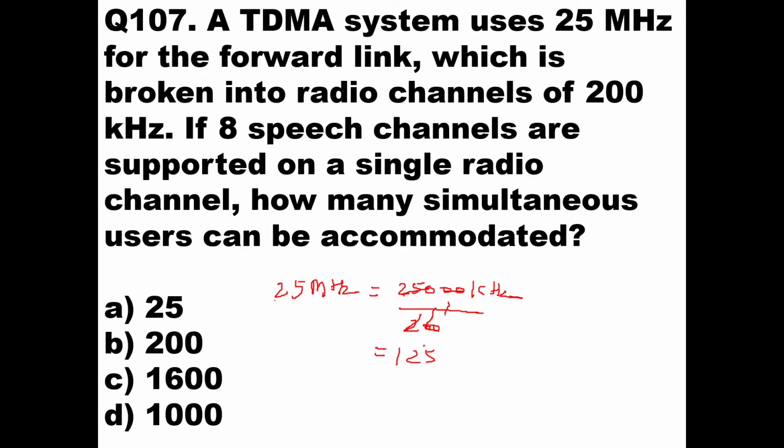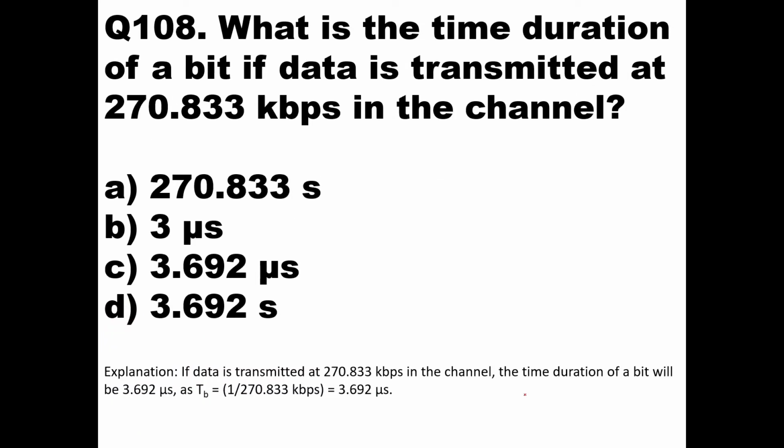And each of these 125 will have 8 speech channels. So 125 multiplied by 8 is nothing but 1000. So the answer should be 1000. So here option D will be the correct answer. That is how many simultaneous users can be accommodated. So simultaneously 1000 users can be accommodated in this system. Then we'll go to the next question, question number 108.